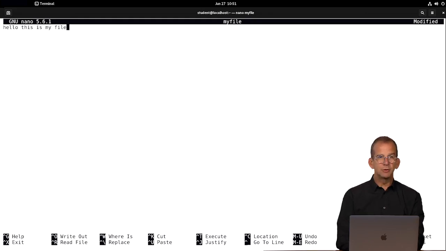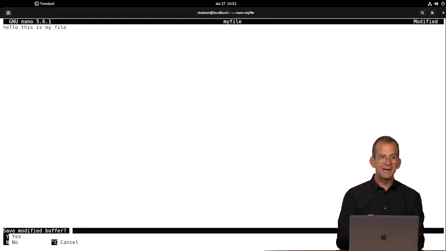And we can see all the available options in the lower part of the screen. There are two types of options. There are options that start with caret. Caret is the Control sign. So Control X is what you are going to use to exit. There are also options that start with what we call the meta key. The meta key on most keyboards is the Alt key. You won't use them very much. The most often used option is Control X.